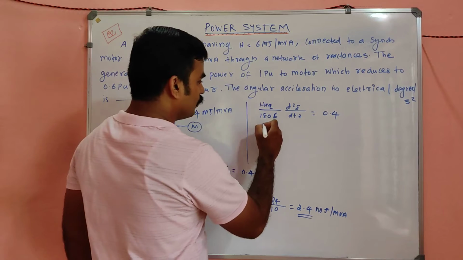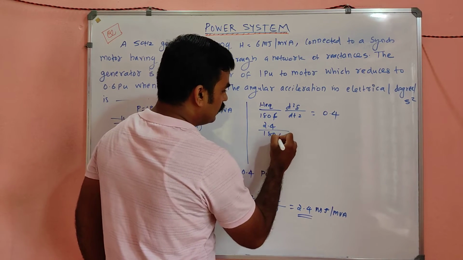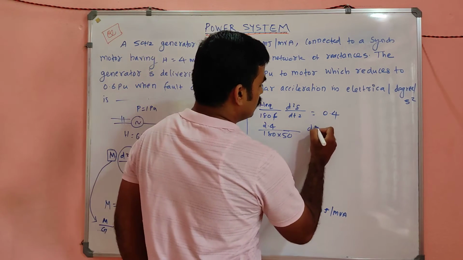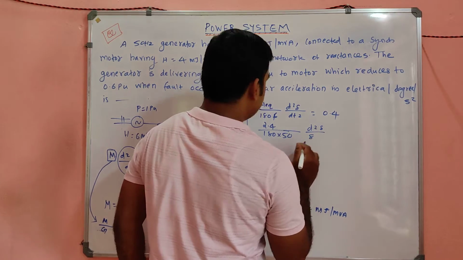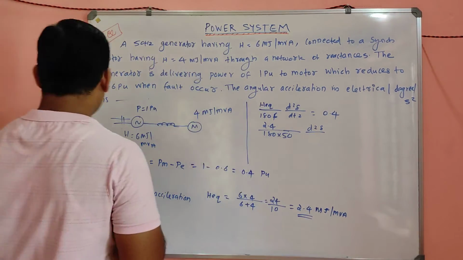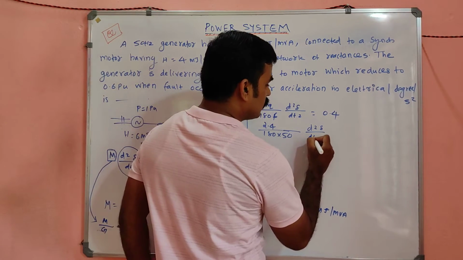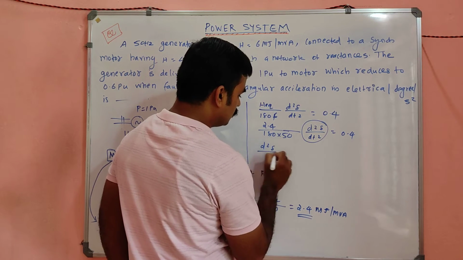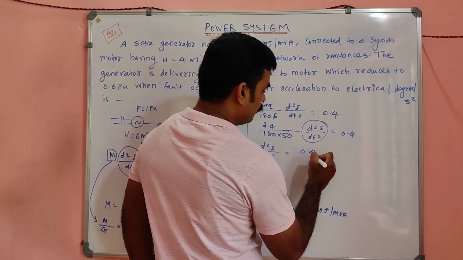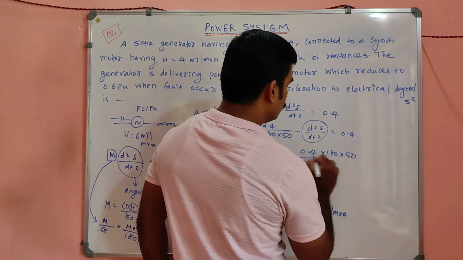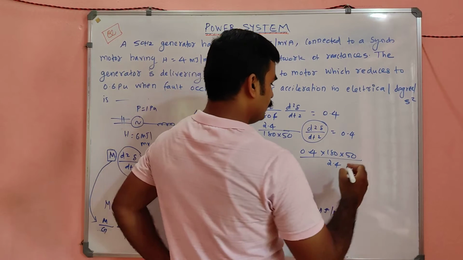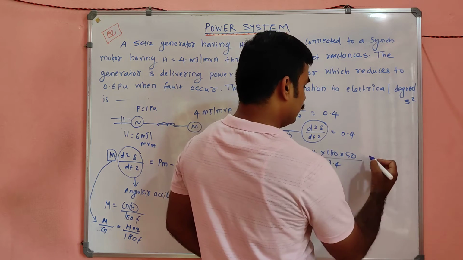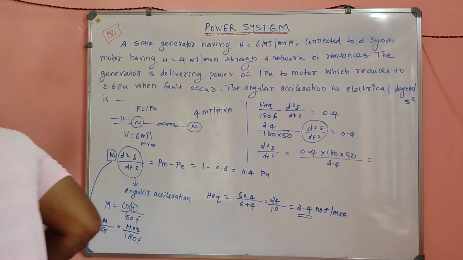So it is given that 2.4. So 2.4 divided by 180 into F, and the frequency is given as 50 Hertz now. So d square del by dt square is equal to 0.4 into 180 into 50 whole divided by 2.4. Or simply I can say what it will become. You calculate it. You will find like